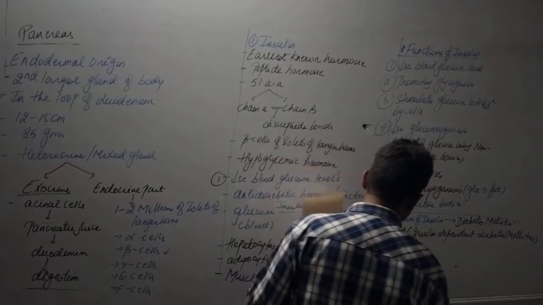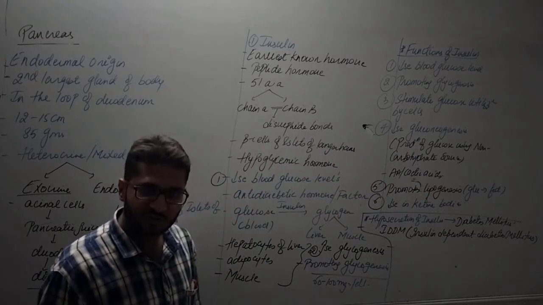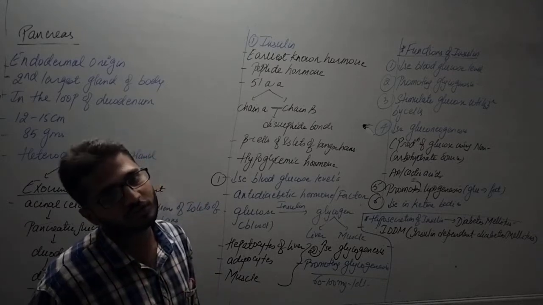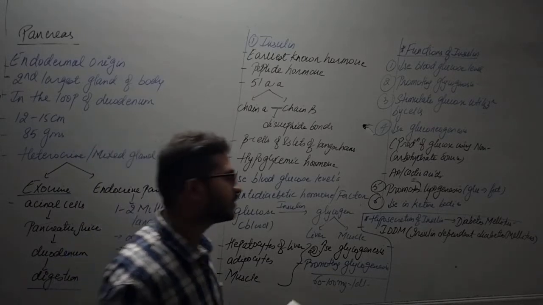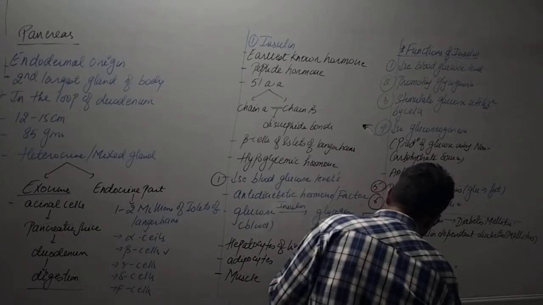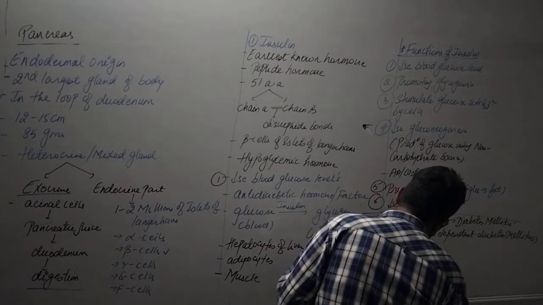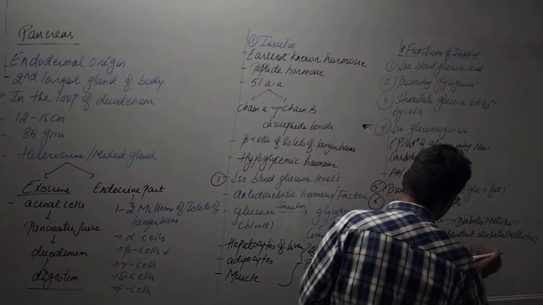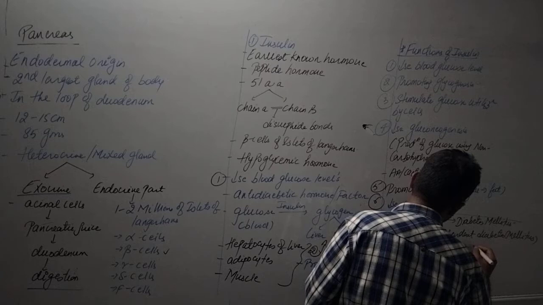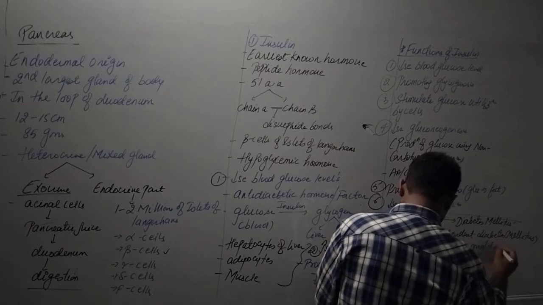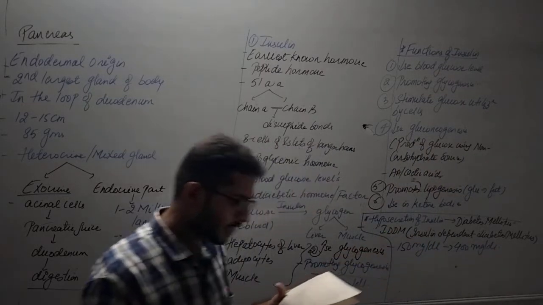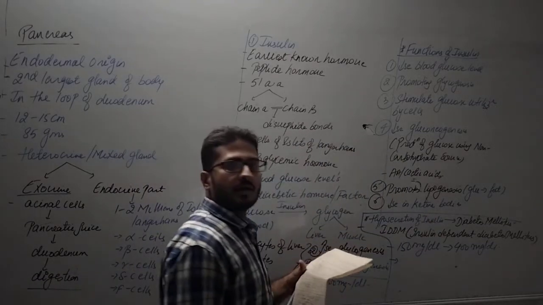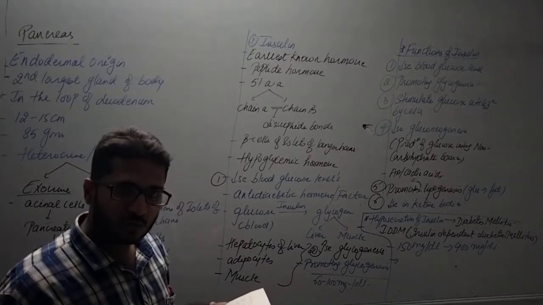In this situation, if insulin is deficient, blood glucose level will increase automatically, and around 3 times increase in the blood glucose level is observed. So blood glucose level may reach up to 150 mg per dl. In many patients it may reach 400 to 450 milligram per dl also. Then what is going to happen? Increased blood glucose level will be observed in diabetes.